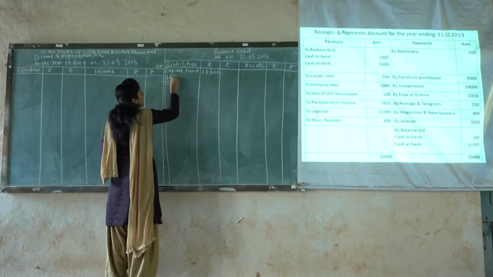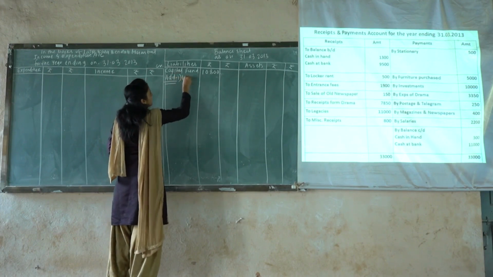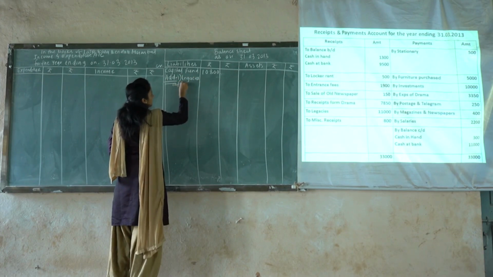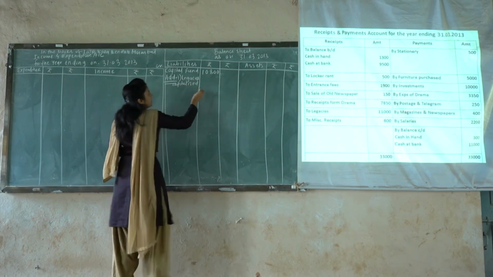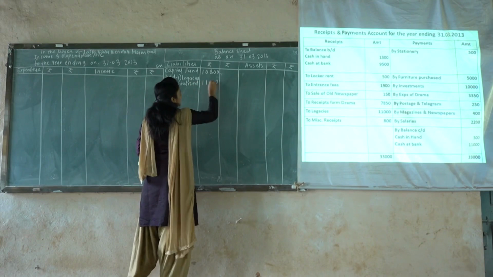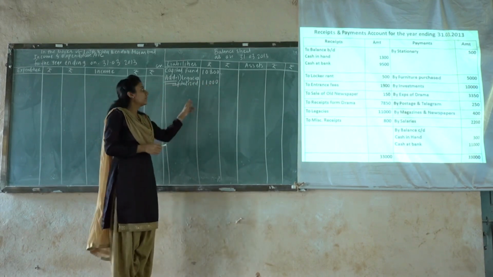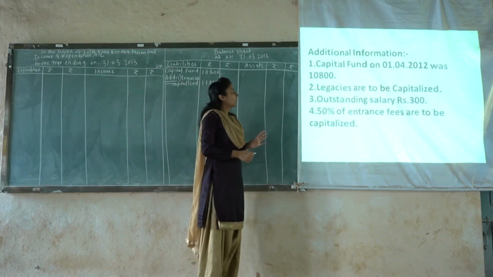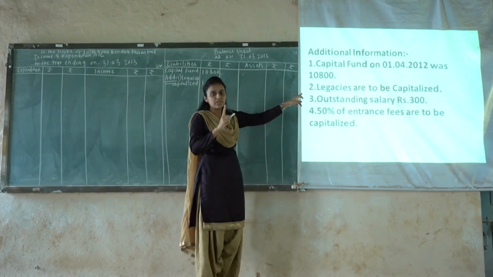We have to write over here: add number 1, legacies capitalized, and the amount given over here is 11,000. 11,000 परिपूर्ण रक्कम ही कॅपिटल अकाउंटला पाठवली. Next slide. So this is the first effect of legacies and only one effect of legacies.